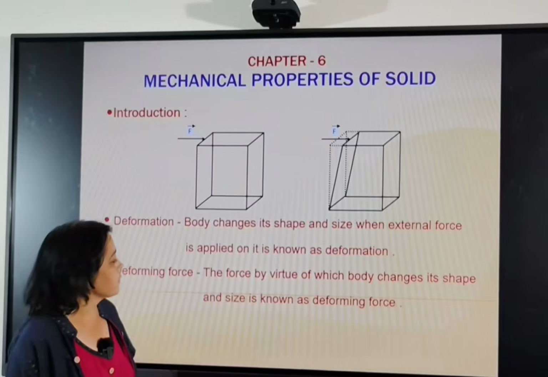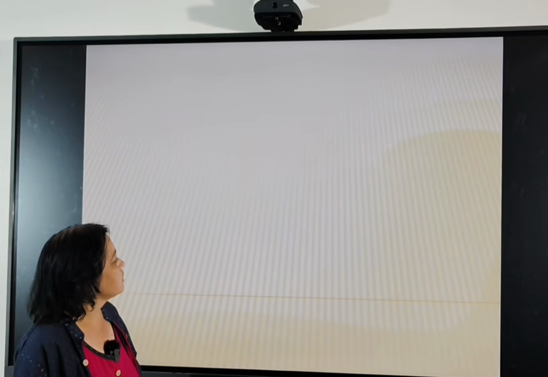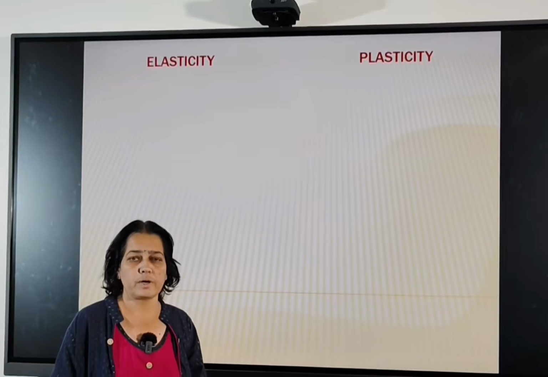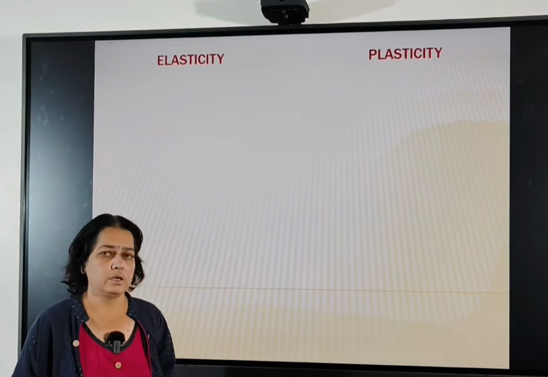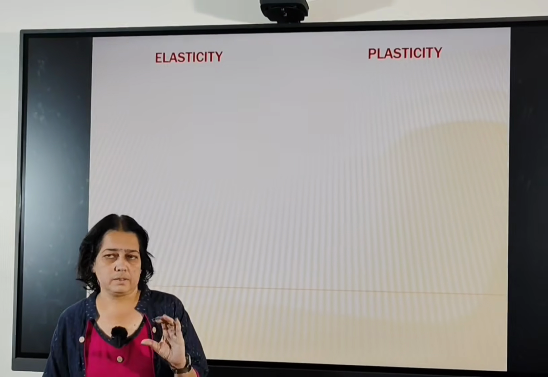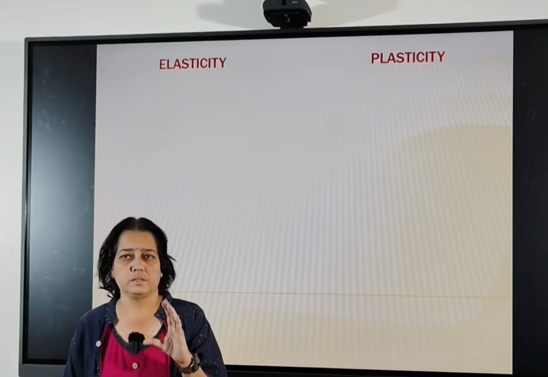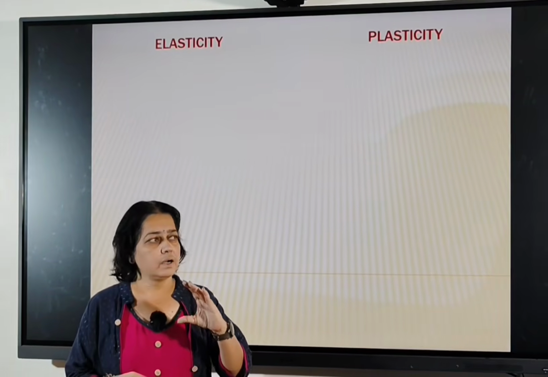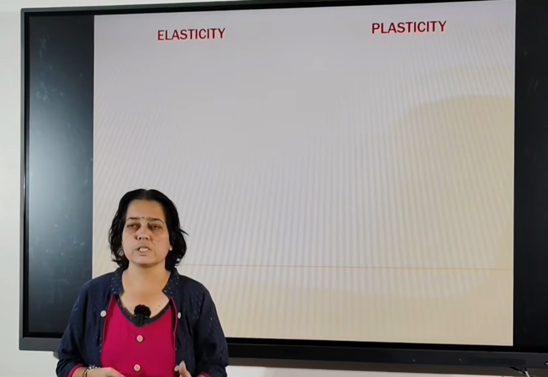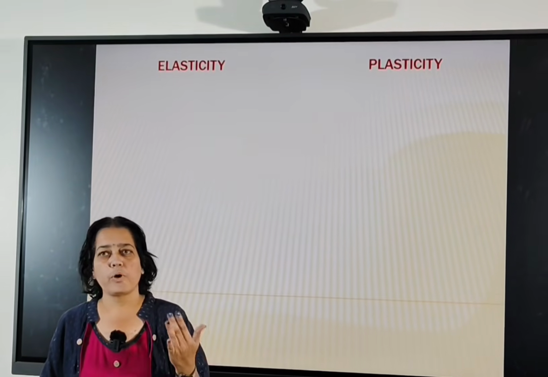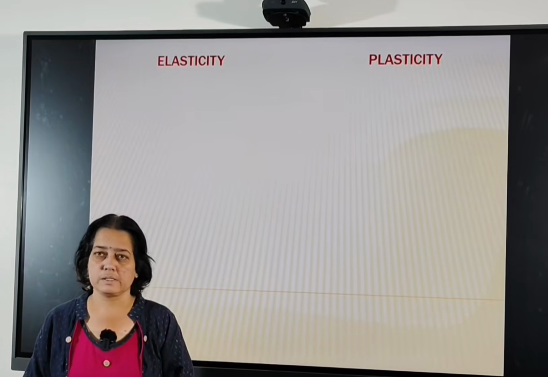But before this, we are going to learn what is elasticity and what is plasticity. In the last example, you know that if I press the sponge from the upward and downward side, then its shape and size change. But after removal of this applied force, the body regains its original shape and size.